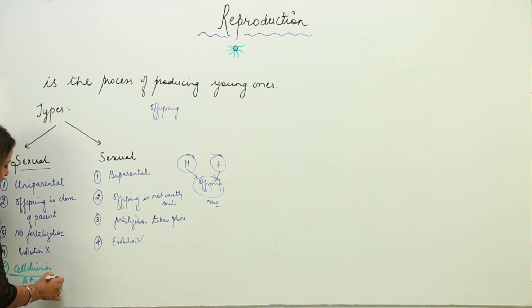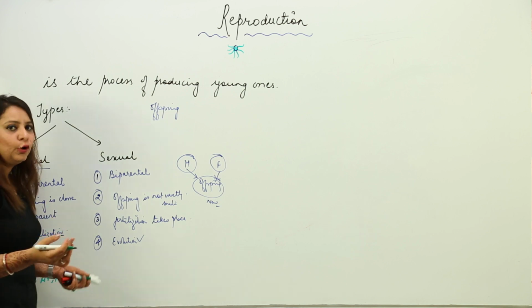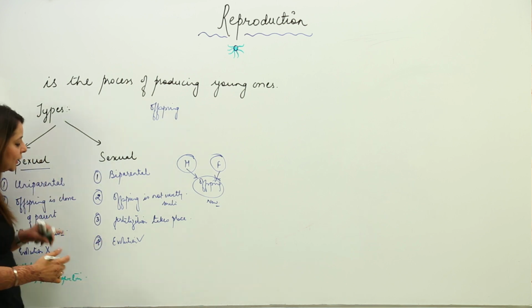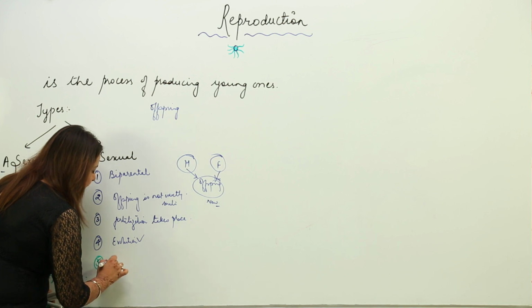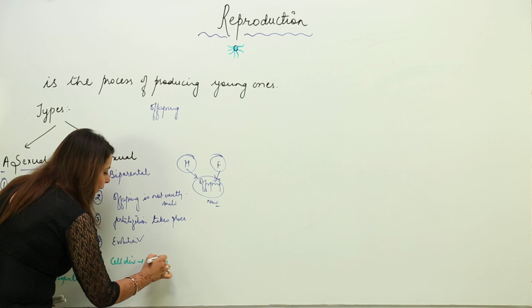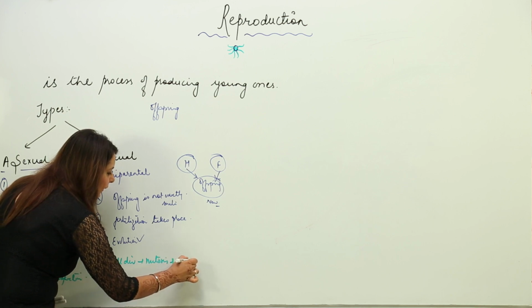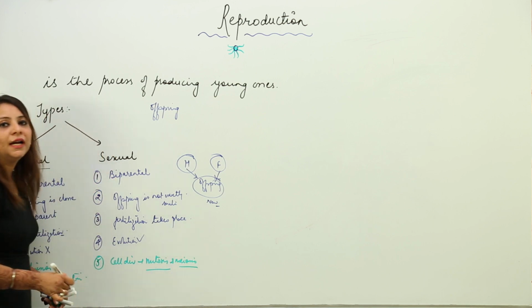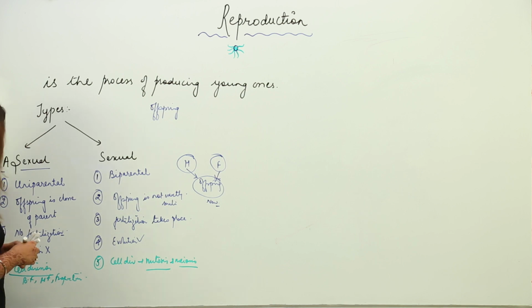Like we have fragmentation, so we will be discussing that later. There are a few other methods which are employed, but in case of sexual reproduction, the cell division occurs by mitosis and meiosis, which are the two fundamental processes of cell division. So that is, it occurs by mitosis and meiosis.